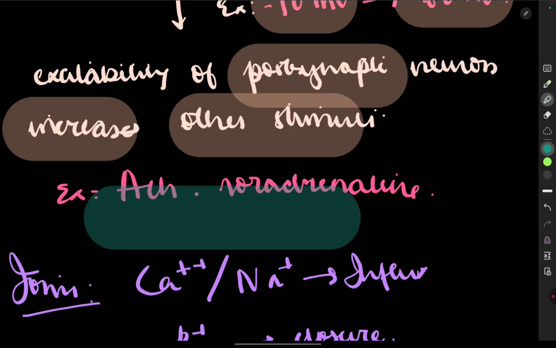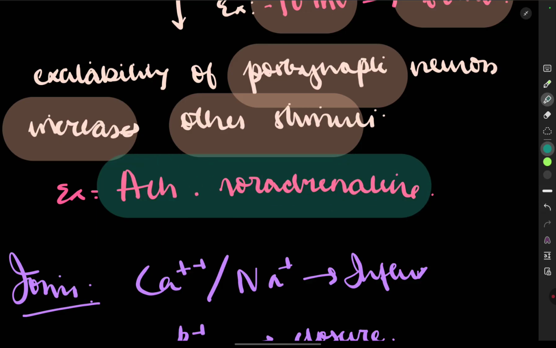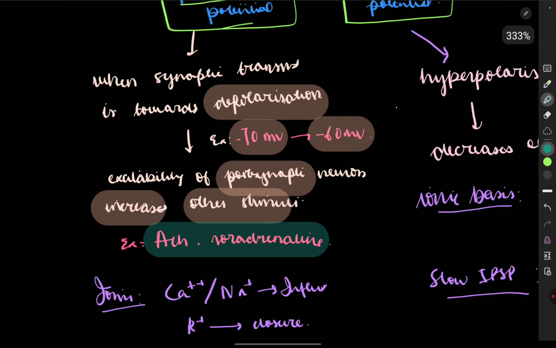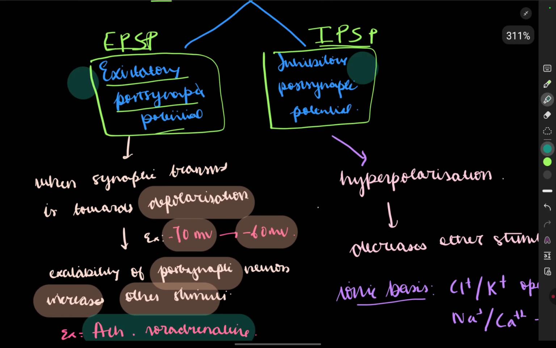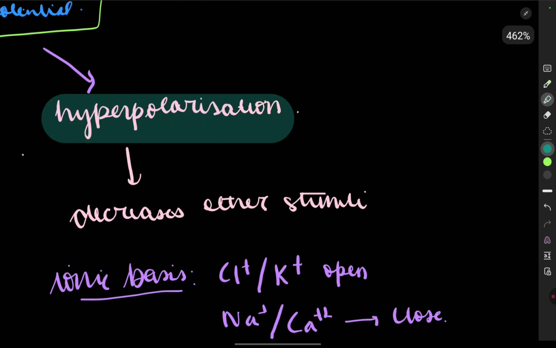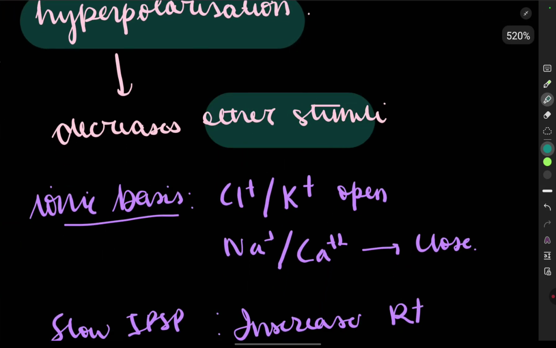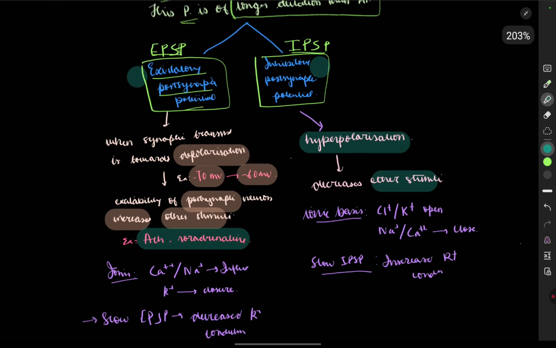There is acetylcholine and noradrenaline, not norepinephrine. Don't get confused, because I used to get confused. So acetylcholine and noradrenaline are excitatory. Now we're going to see the inhibitory. It is due to hyperpolarization, which decreases response to other stimuli.